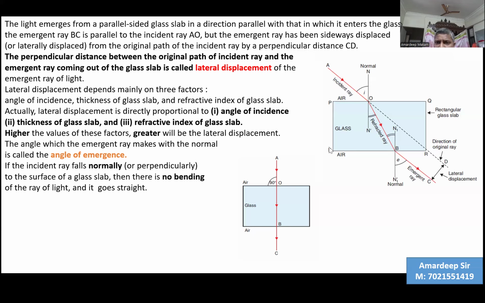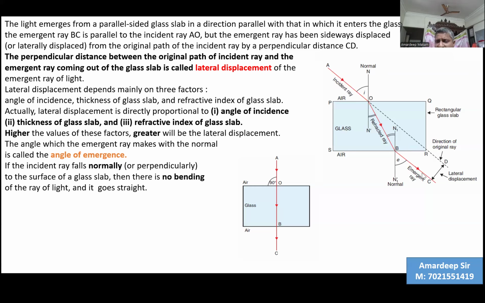And then again, it finds this interface or a boundary where there is a glass to air interface, which means denser to rarer medium. And according to the rule, when light passes from denser to rarer medium, it bends away from the normal. We can see this OB, which was already a refracted ray, which was bent towards the normal. Now, when it reaches this point, the point of incidence, we see that the emergent ray BC is bent away from the normal than its usual path.